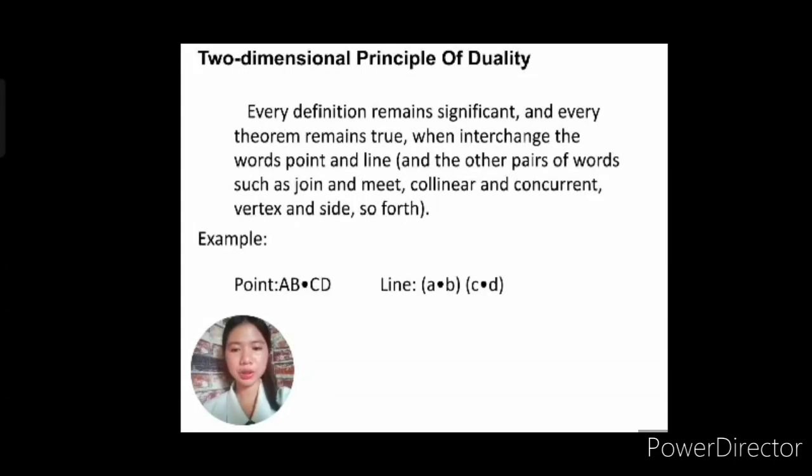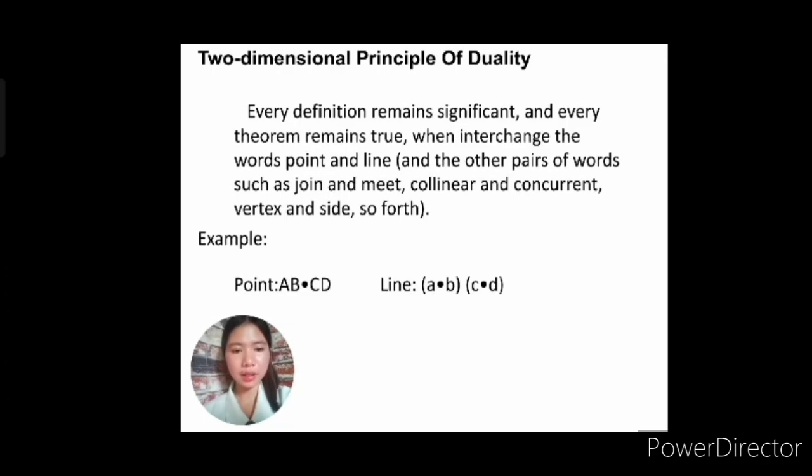Now, let's proceed to the two-dimensional principle of duality. Every definition remains significant and every theorem remains true when we interchange the words point and line, and the other pairs of words such as join and meet, collinear and concurrent, vertex and side, and so forth. So, what is meant by the principle of duality?